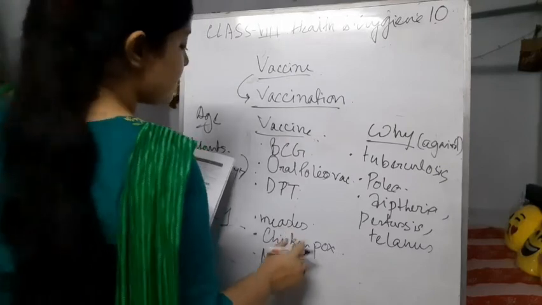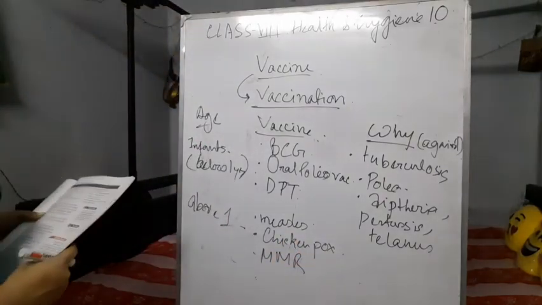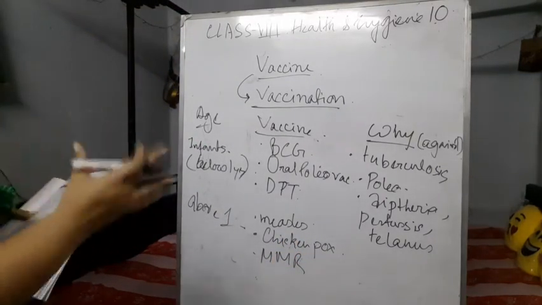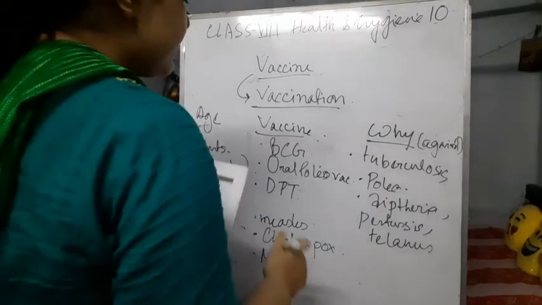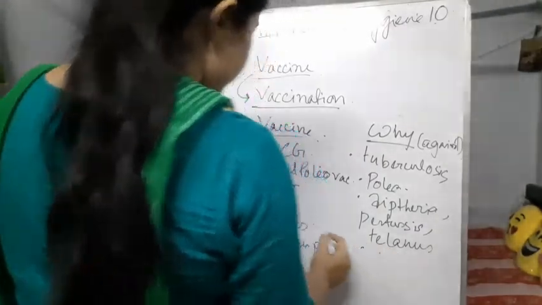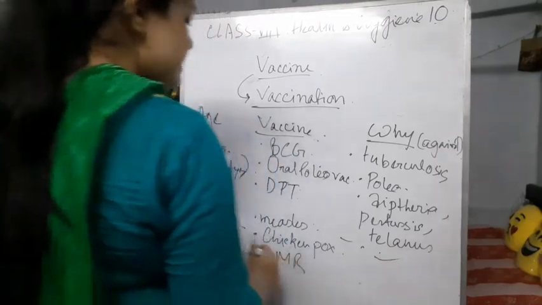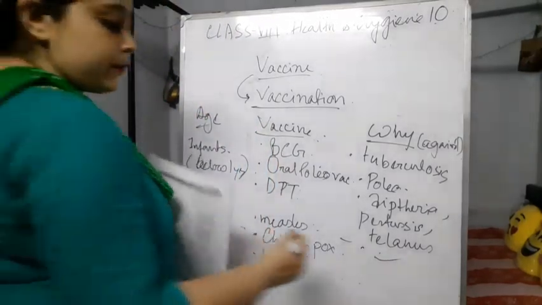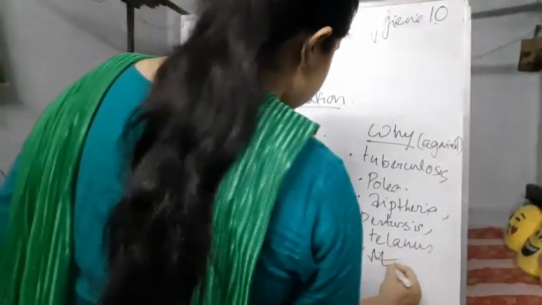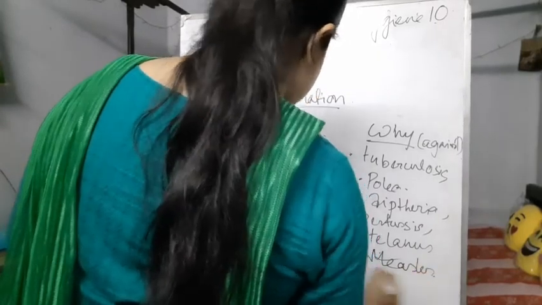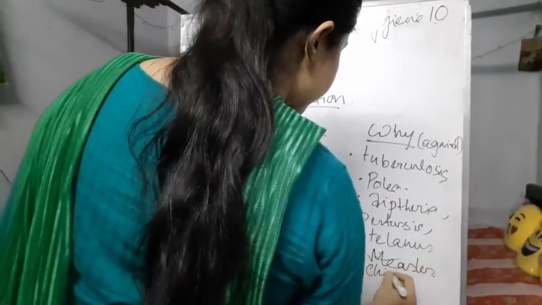MMR means measles, mumps, and rubella, a combined vaccine. Why are they given? One is against the measles, and one is against the chickenpox.